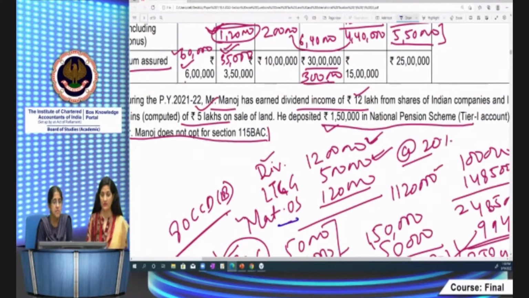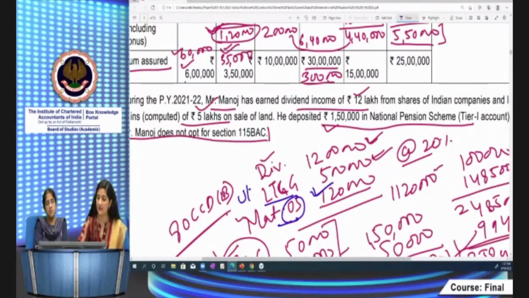These are life insurance policies, right? In life insurance policy cases, you have to see that limit of 10%. If it is exceeding 10%, then such amount would be taxable under the head other sources. If it is taxable under 112, then the 1 lakh limit is allowable, right? Here it is taxable under the head other sources. So the whole 1,20,000 is taxable as per the normal rates. I think you are having this doubt. LTCG here again is taxable under section 112, so it is taxable at the rate of 20%. It's LTCG on sale of land. I think this is the doubt you must have had.